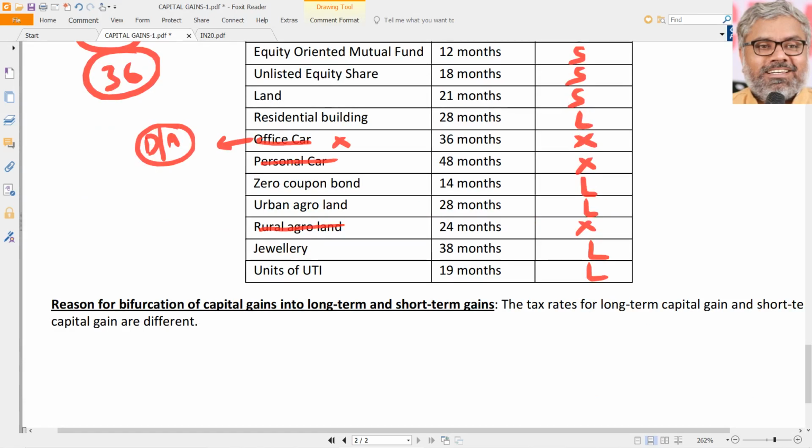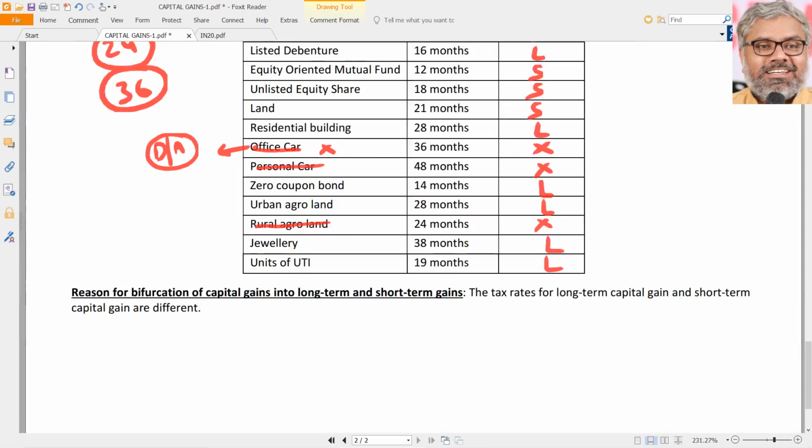Then the question is, why are we doing this unnecessary complication, long-term, short-term? What is the reason for bifurcation of capital gains into long-term and short-term capital gains? Because the tax rates for long-term capital gains and short-term capital gains are different. We cannot say any capital gain is just capital gain. What difference does it make? Ultimately, it is all taxable only.